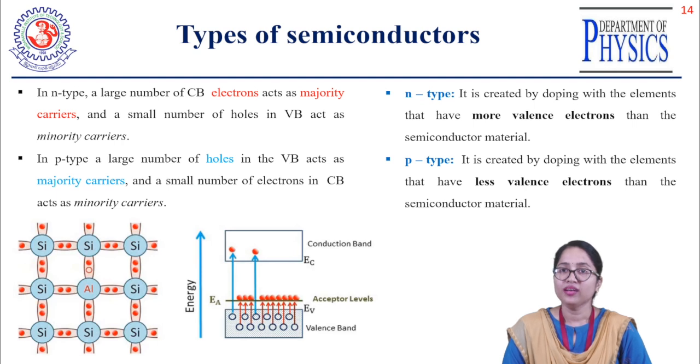If you add an element with fewer valence electrons, meaning trivalent impurities, you can form the p-type extrinsic semiconductor. In the p-type extrinsic semiconductor, a larger number of holes is available. So the majority charge carriers are the holes and the minority charge carriers are the electrons in the p-type extrinsic semiconductors.